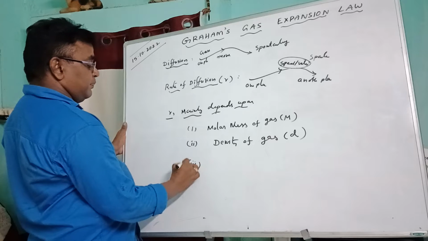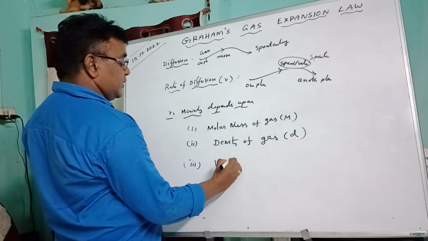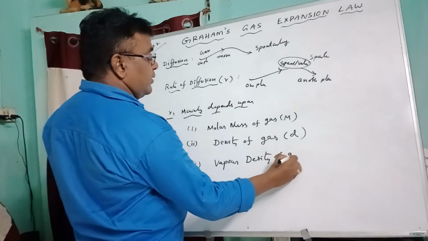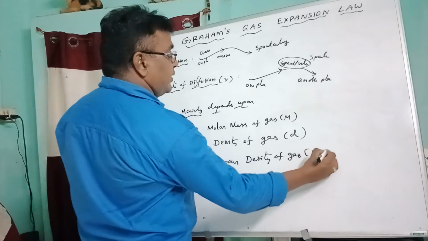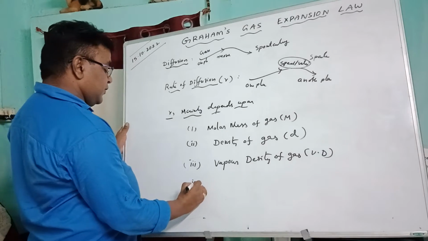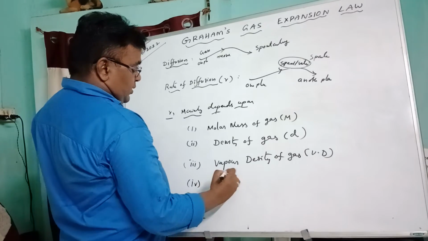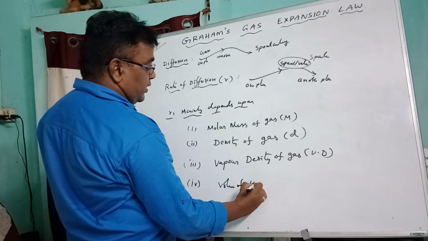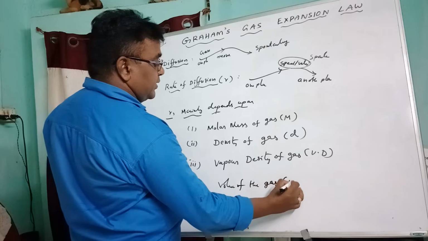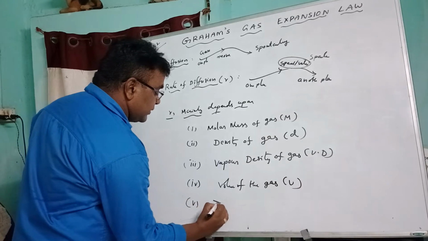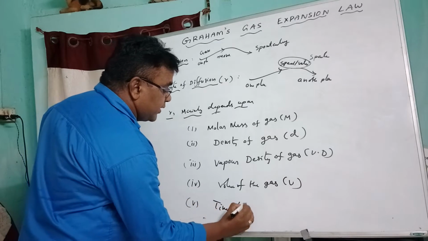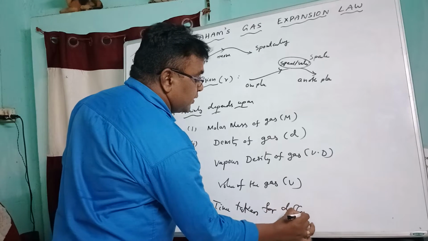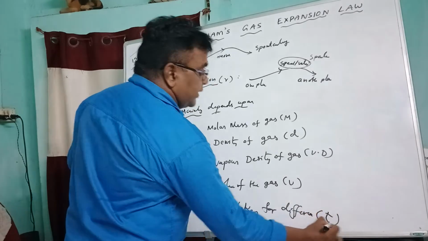Third one is vapor density of the gas, represented by Vd. Fourth one is volume of the gas. Fifth one is time taken for diffusion, that means small t.